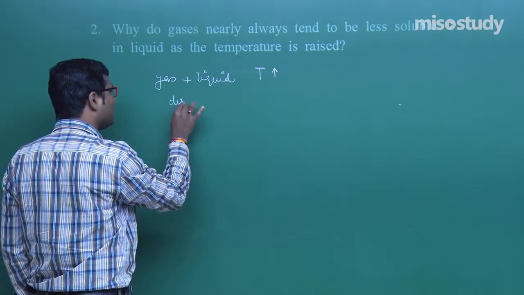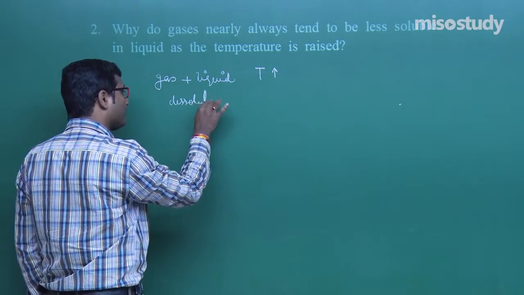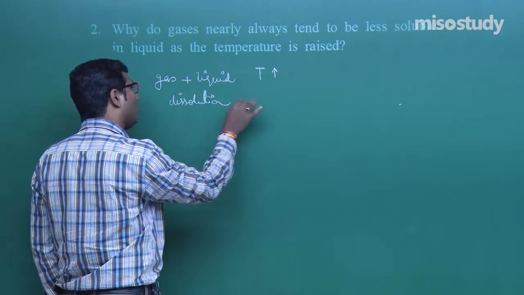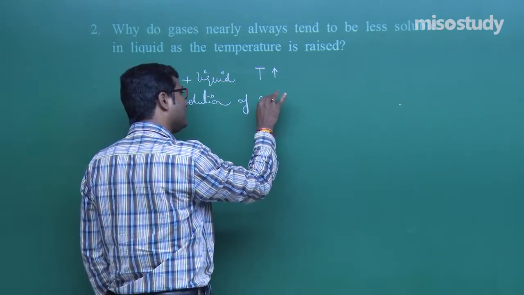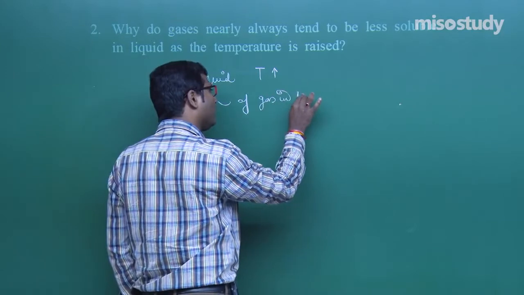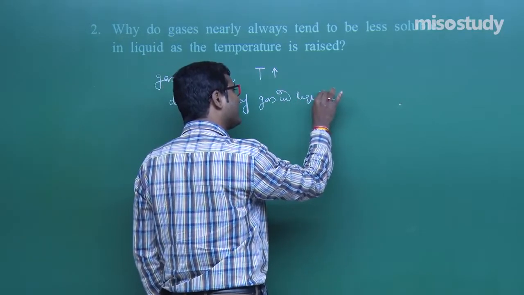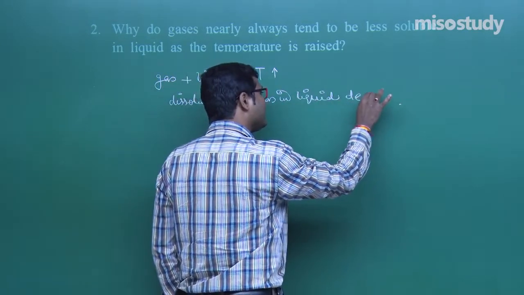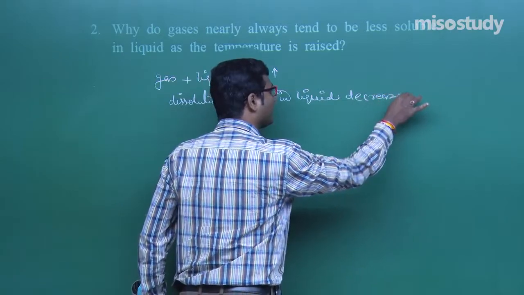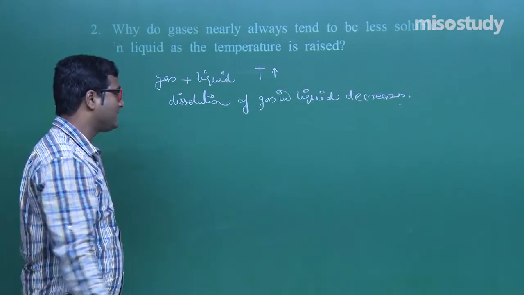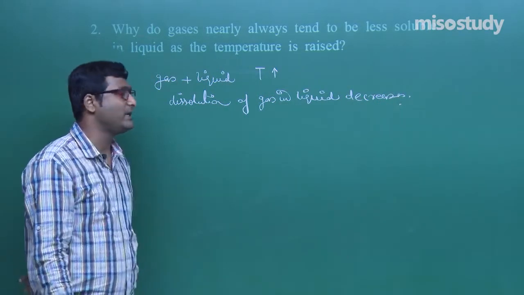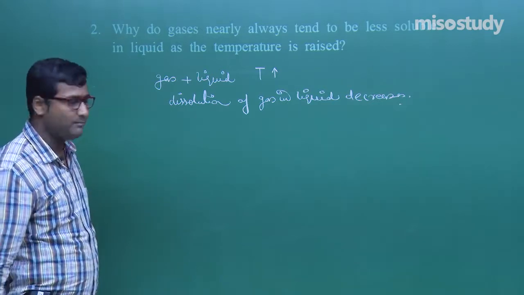The dissolution of gas in liquid decreases. This is the case, my friend. Why does the dissolution of gas in liquid decrease with rise in temperature?